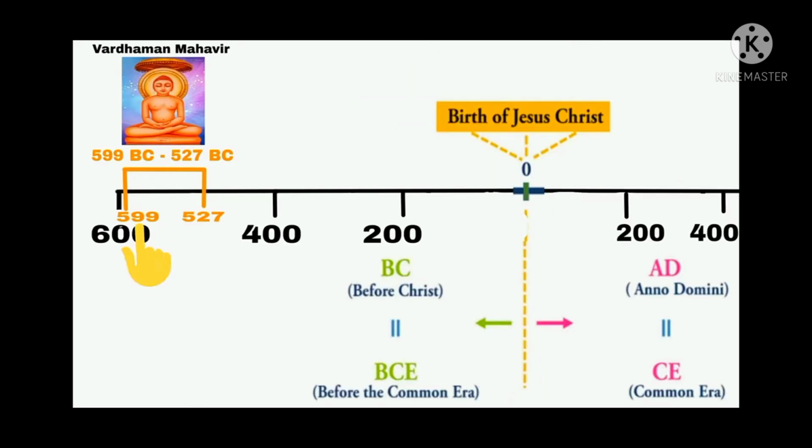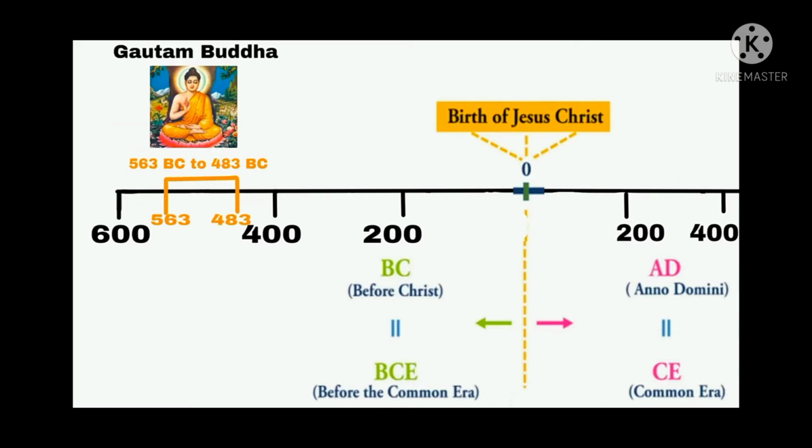So we can see the lifetime of Vardhaman Mahavir is written as 599 BC and 527 BC. That means Vardhaman Mahavir was born in 599 BC and died in 527 BC. In that way, the lifetime of Gautama Buddha is written as 563 BC and 483 BC. That means Gautam Buddha was born in 563 BC and died in 483 BC. So in that way, time can be measured before the common era or before the Christian era.